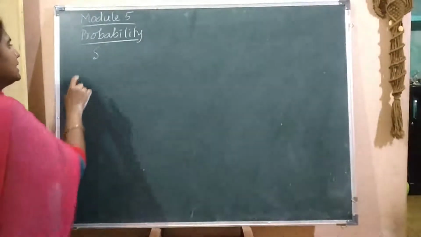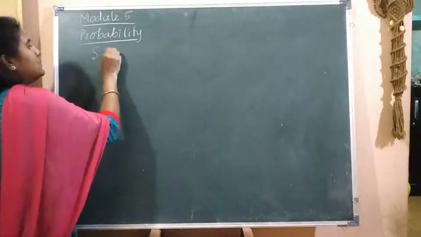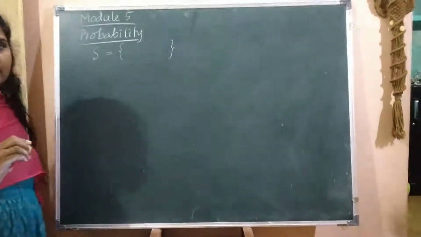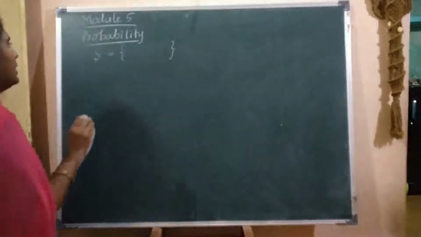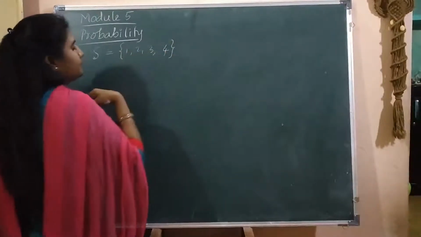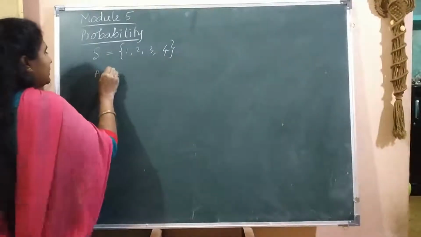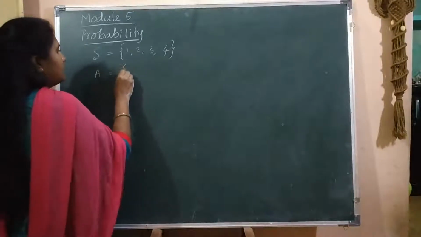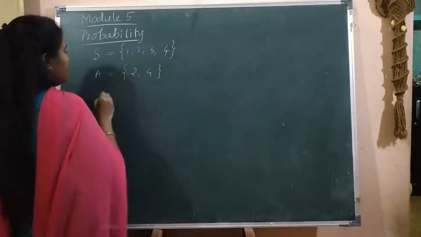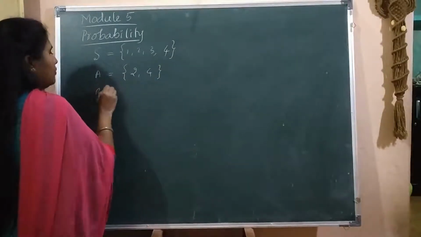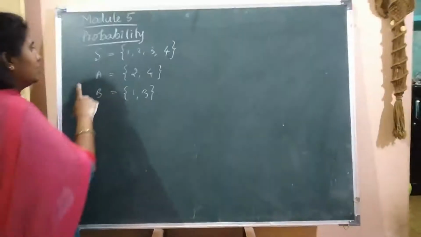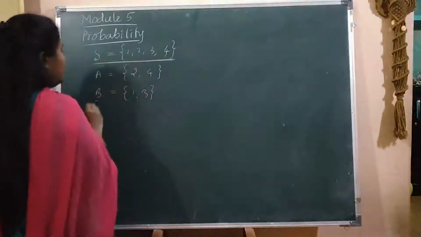In probability, the main term is the sample space. Sample space is denoted by S. It is a set, the universal set. In this sample set, say 1, 2, 3, 4, let us choose one subset, the even numbers, that is 2, 4. Odd numbers, one more set, 1, 3.